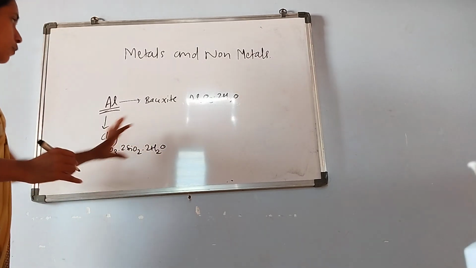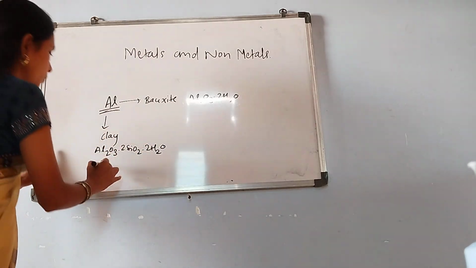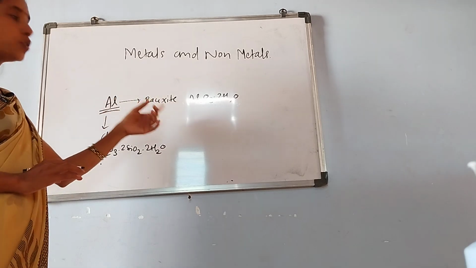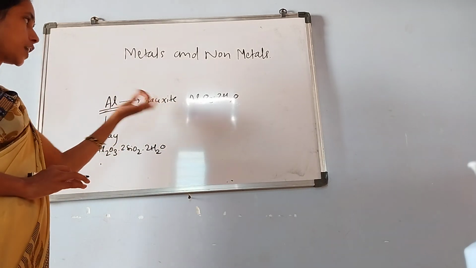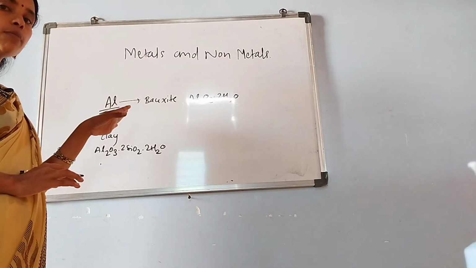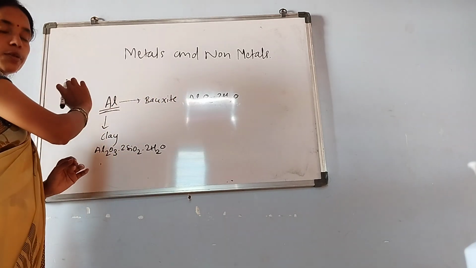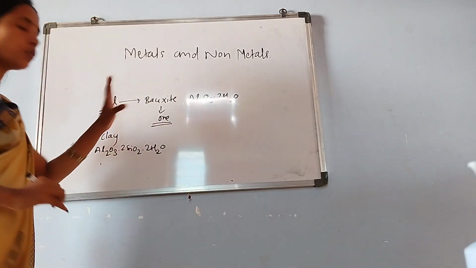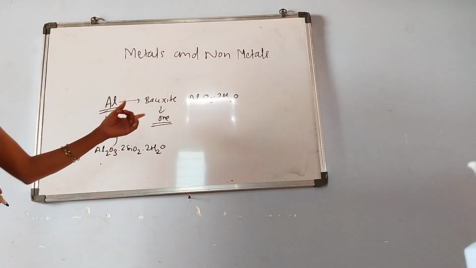So these are the two forms from which we can extract aluminium, and both are minerals. But from both, which is the profitable and easy method to extract aluminium? Compared to clay, bauxite is very easily and profitably extracted. It takes less time and less expenditure. So we focus more on bauxite to extract aluminium. Now we call this an ore. What is the definition of ore? The metals which can be easily and profitably extracted from a mineral is called ore.